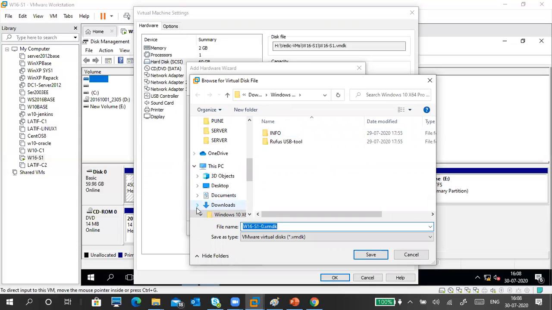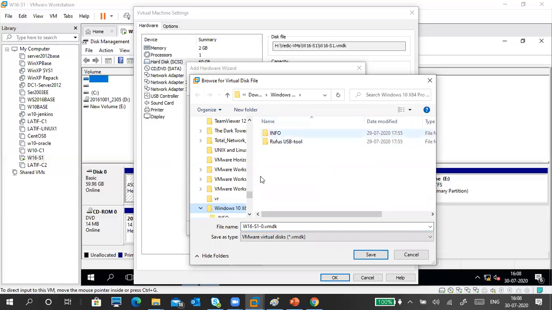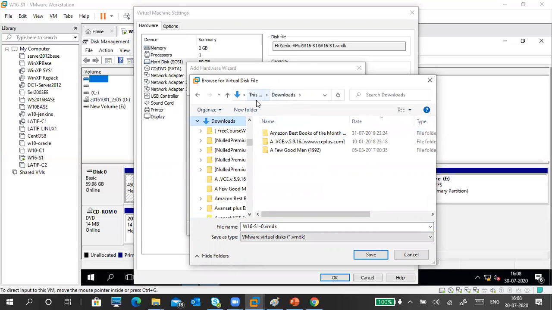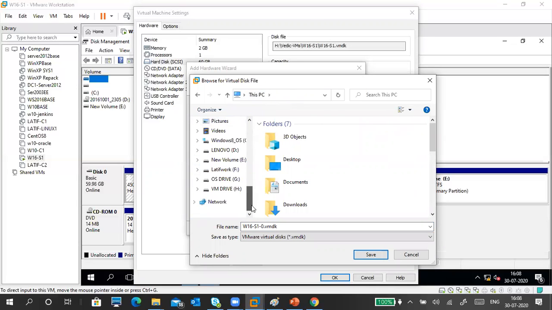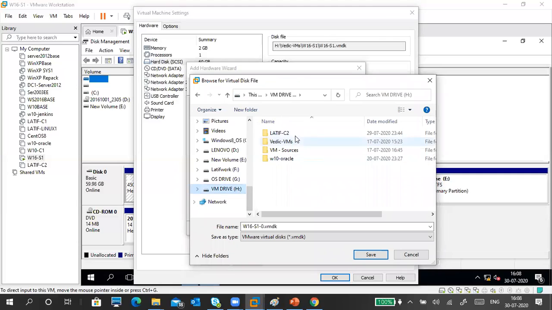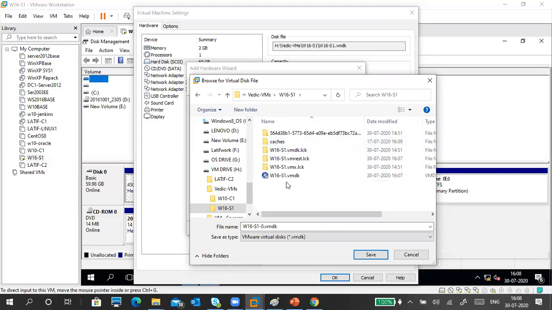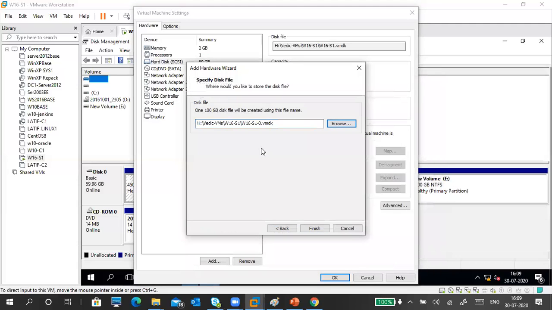Like see, now it is redirecting into the download folder. It should not do that. It should store where I created my server. There only it should be created. Okay, this is my server location, right? This is a VMDK. This is also a virtual hard disk. Virtual hard disk in VMware.